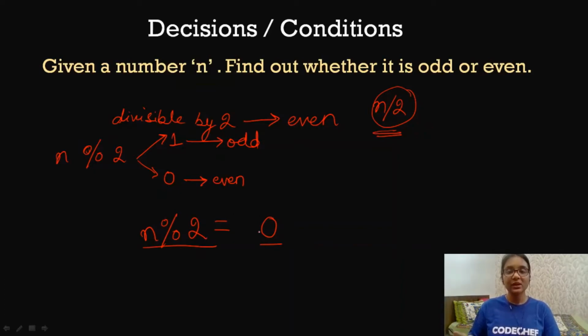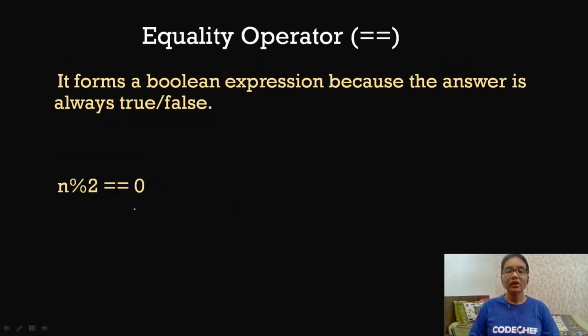So in programming, we have a different operator for that. We use the equality operator to check two values, or you can say to compare two values. Here, we are comparing the left hand side value with the right hand side value. We are checking whether n modulus 2 is equal to 0 or not, and for that we use this equality operator. Now what will be the answer of this comparison, that is, n modulus 2 equal to 0?